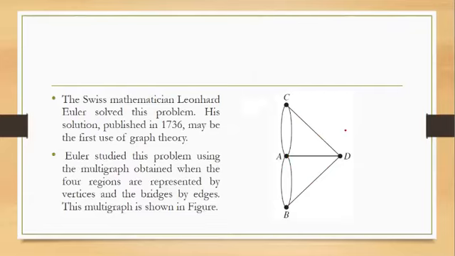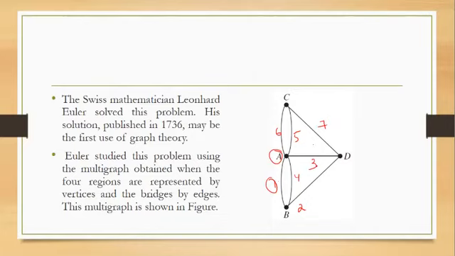After that, he solved the problem in the way that we can start from, suppose, vertex A. I first go on this bridge, then I traverse this one, then third, fourth, fifth, sixth and seventh. In some way he created a multigraph with 4 regions.